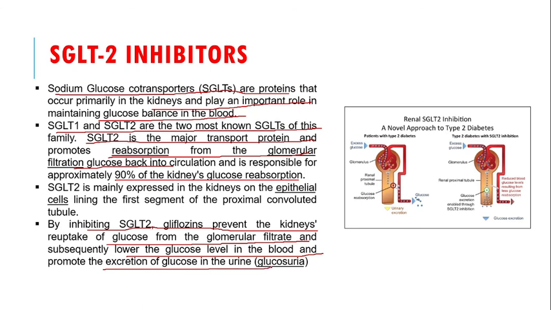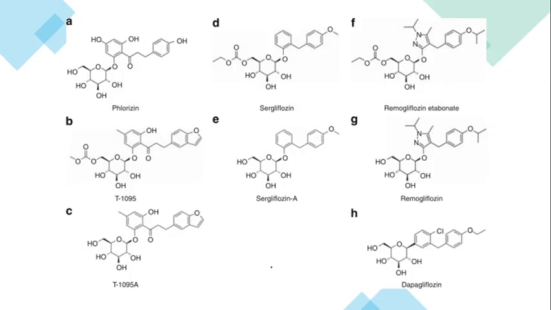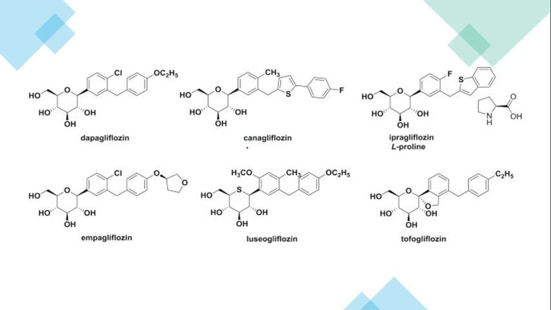So various gliflozins are there, like remogliflozin and dapagliflozin. Such SGLT2 inhibitors inhibit the SGLT2 co-transporter pump, so glucose reabsorption does not take place, and instead of glucose coming into the blood, it is directly excreted in the urine, which is called glucosuria. So these are all the drugs: sergliflozin, remogliflozin, dapagliflozin, and others such as canagliflozin, ipragliflozin, and tofogliflozin.